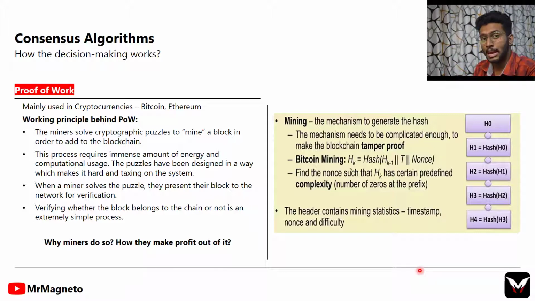So how could I prove that I'm a legitimate one? For that purpose, the blockchain network will provide me some cryptographic puzzles, and I have to solve the puzzle and get a key. While submitting the block, I have to attach this key to the block and submit it to the blockchain network. If the key matches the puzzle, then others will identify that I'm the one who is privileged enough to add the block. But by that time, I have spent an immense amount of energy and computational power for solving this.